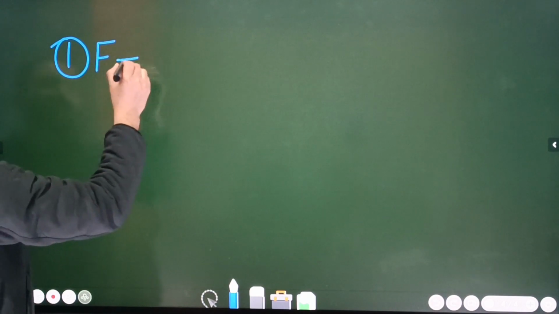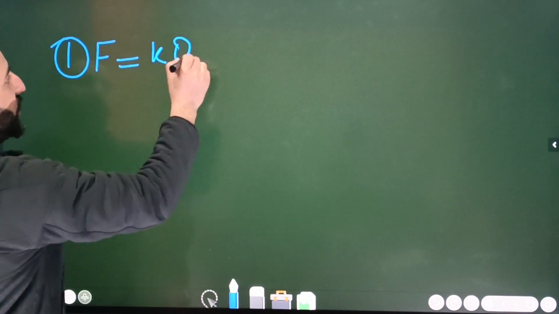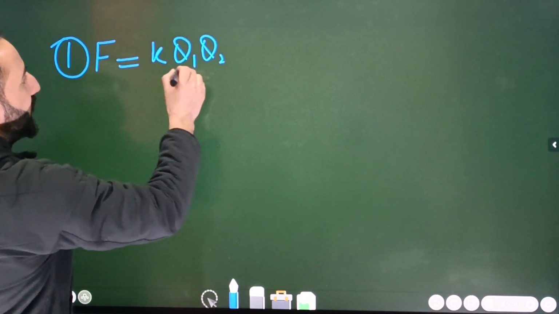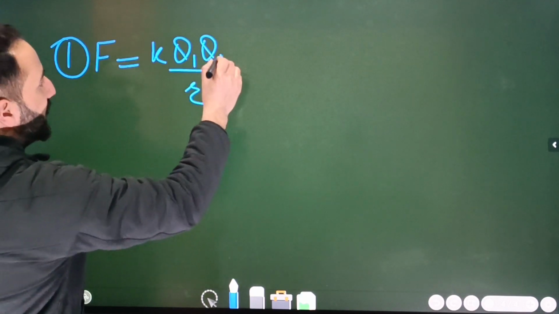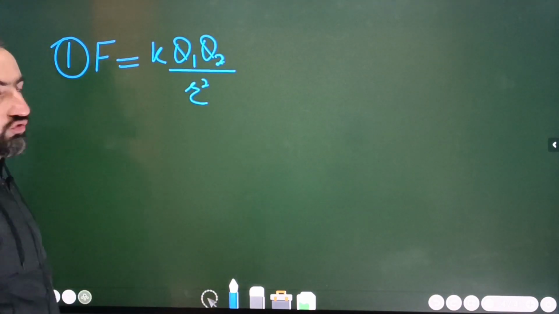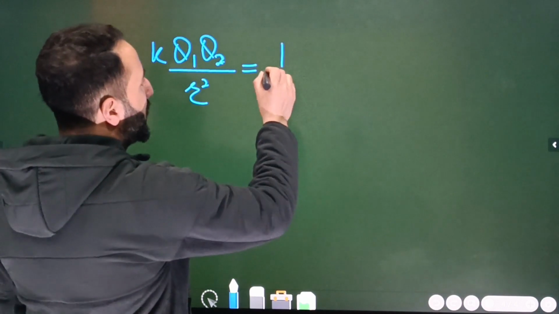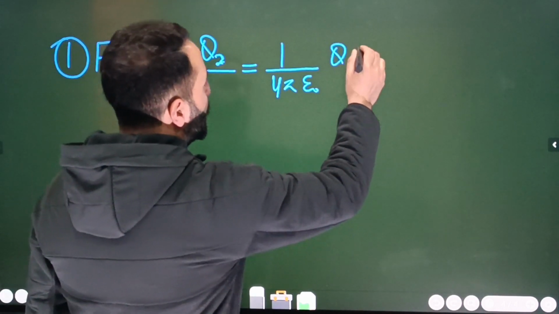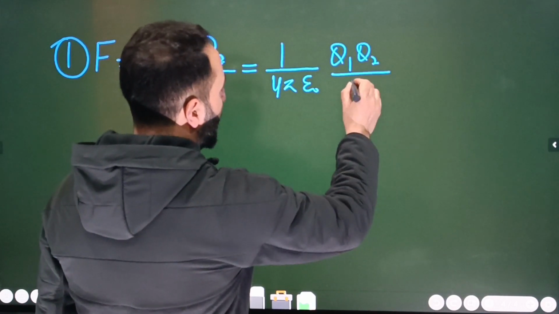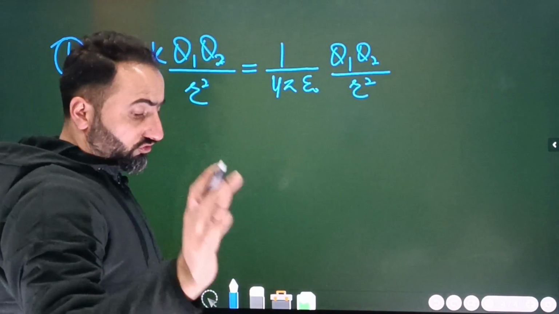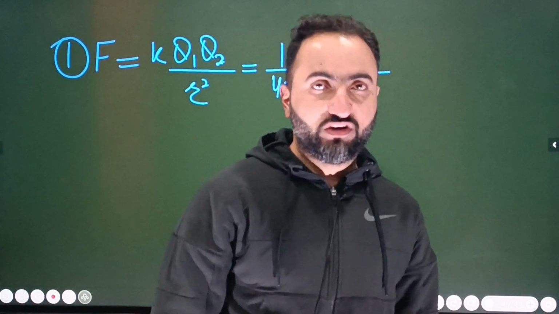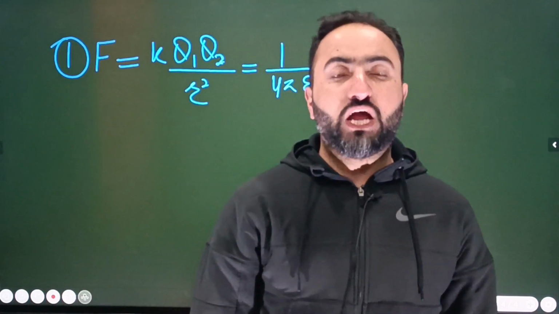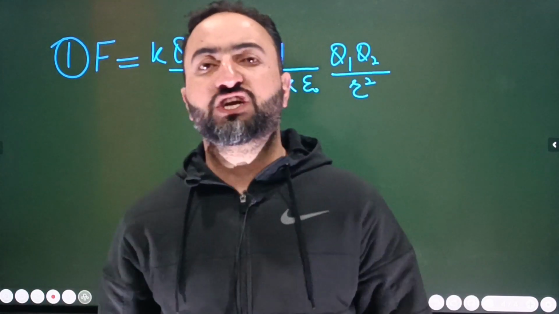And what is that? That's equal to K multiplied by Q1 into Q2 divided by R square. This K is in turn equal to 1 by 4 pi epsilon naught, so 1 by 4 pi epsilon naught multiplied by Q1 Q2 divided by R square. You see that there are multiple equations, like 4 equations for Coulomb's law. But out of the 4 equations, only this equation is important.